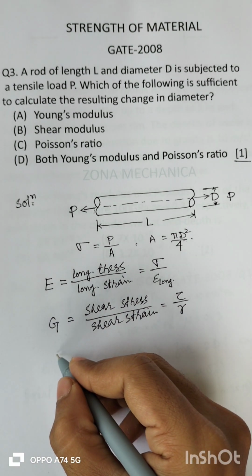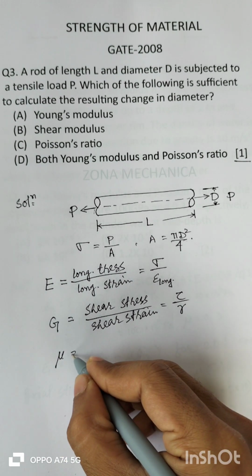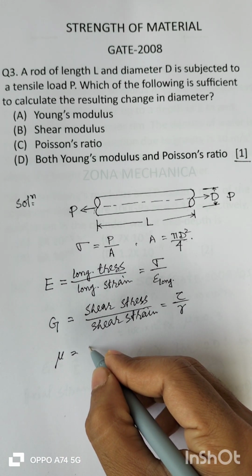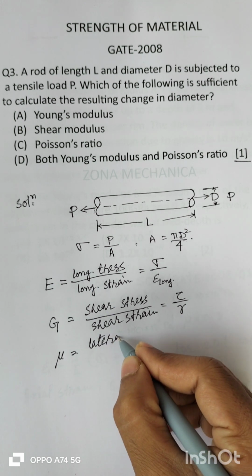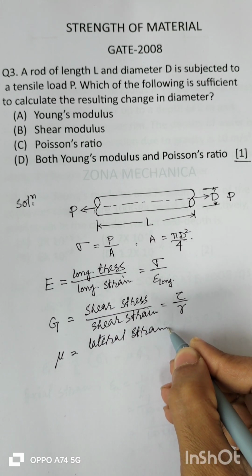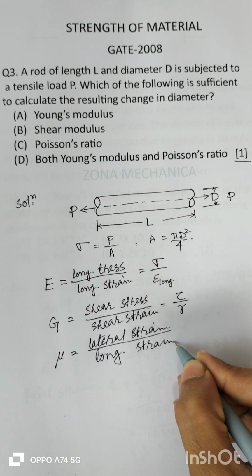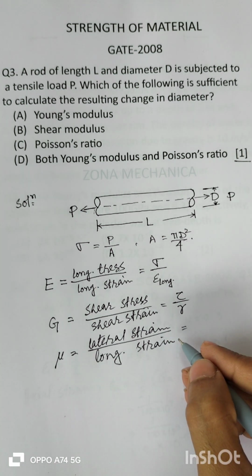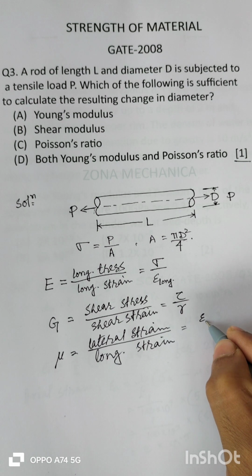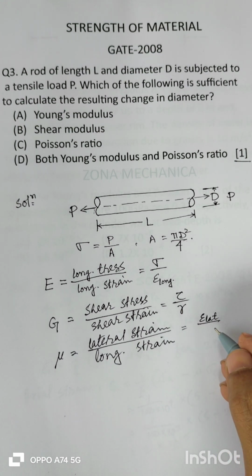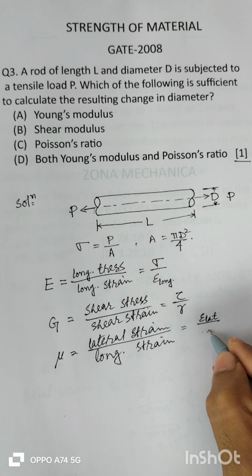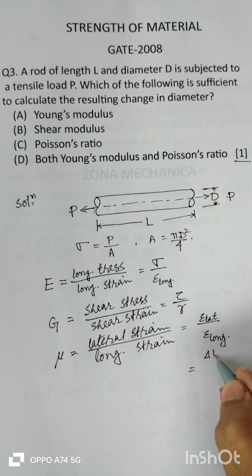And option C, Poisson's ratio mu, is equal to lateral strain by longitudinal strain. So lateral strain epsilon lat is the change in D by D, that is delta D by D, and longitudinal strain epsilon long is delta L by L.